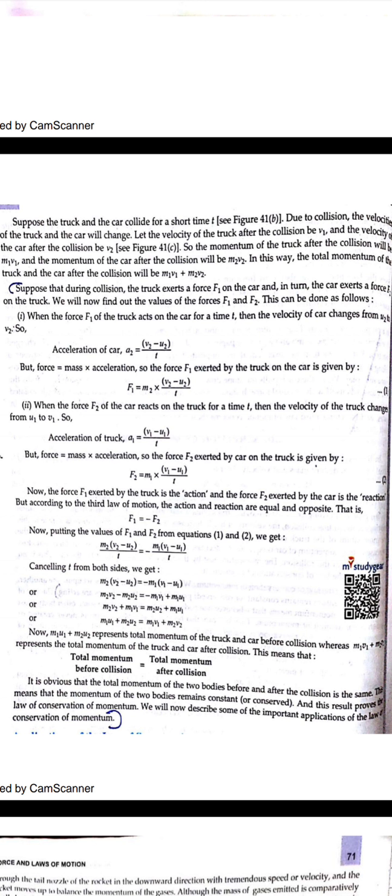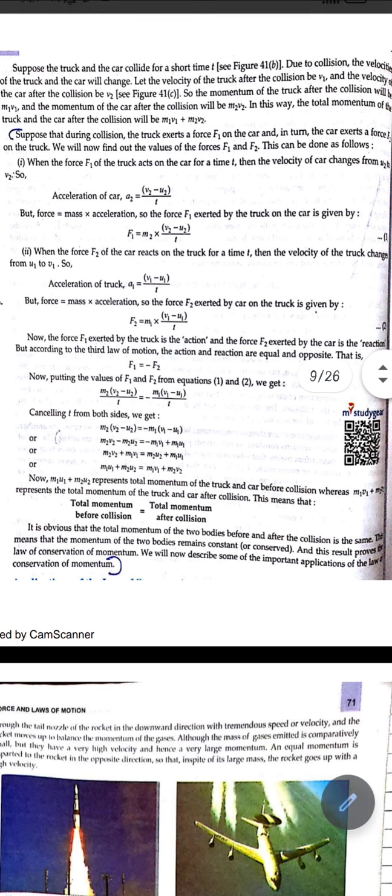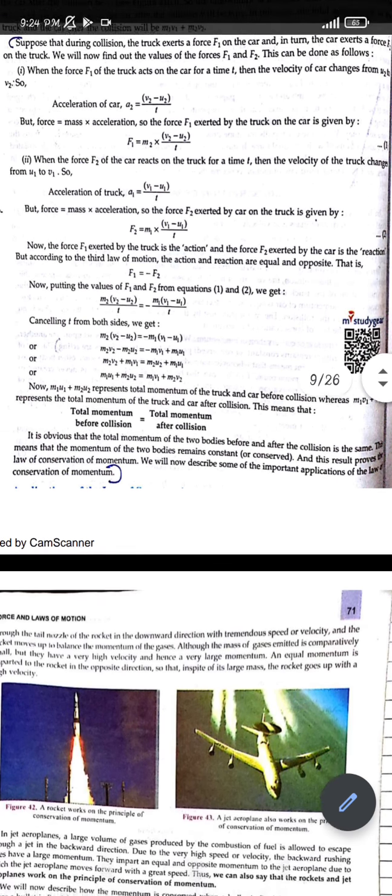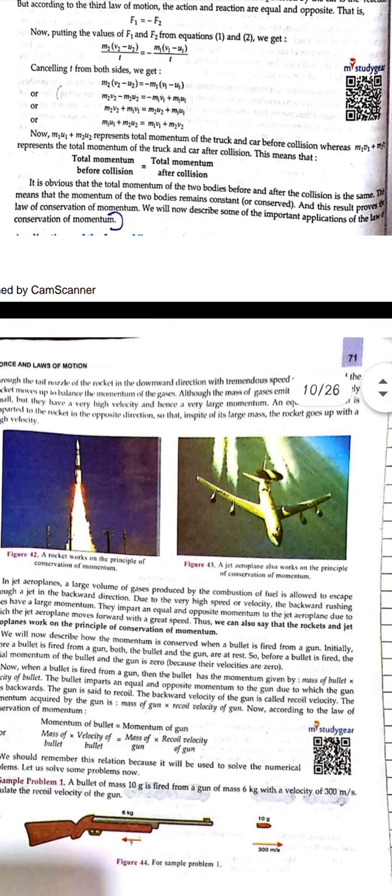I have told this earlier also. So both the forces will be different in direction, and now we know that force is directly proportional to the rate of change of momentum. So from there the relation comes, that the total momentum before collision is equal to the total momentum after collision. Here are some examples of the conservation of momentum.